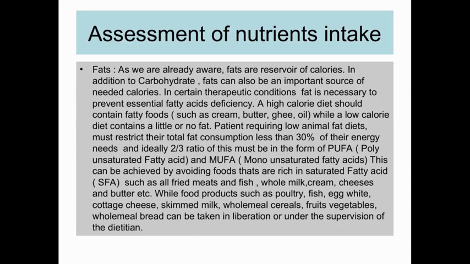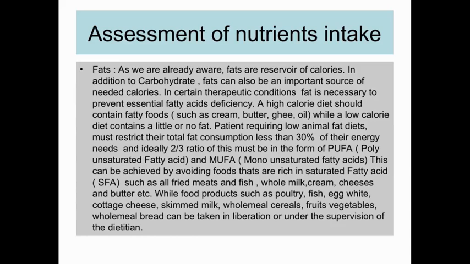Saturated fatty acids are found in hydrogenated oil, or vanaspati, like dalda, and these are all saturated fatty acids. Others include all fried meats and fish, whole milk, cream, cheese and butter. Food products such as poultry, fish, egg white, cottage cheese, skim milk, wholemeal cereals, fruits, vegetables, wholemeal bread can be taken liberally or under the supervision of the dietitian.